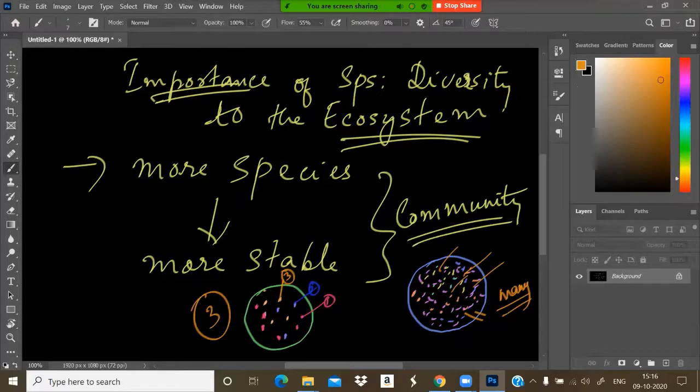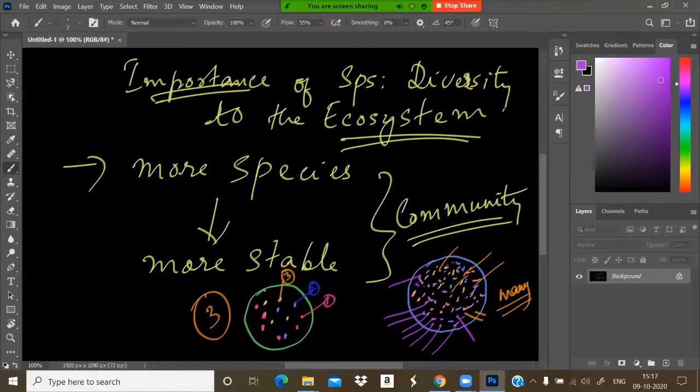Suppose some organisms, for example the organisms with this purple color, are migrating, or are destroyed or damaged, or something happens to them. Imagine, what will happen to this community?